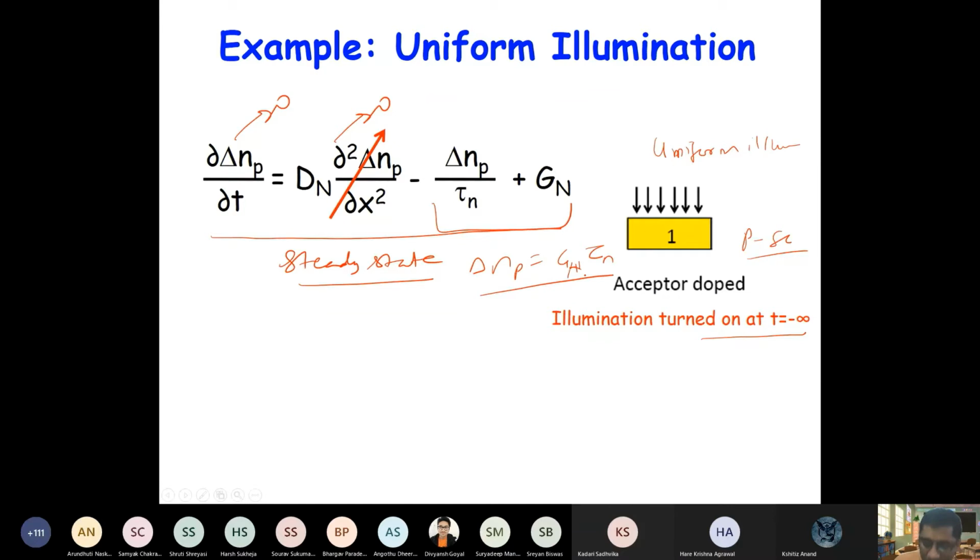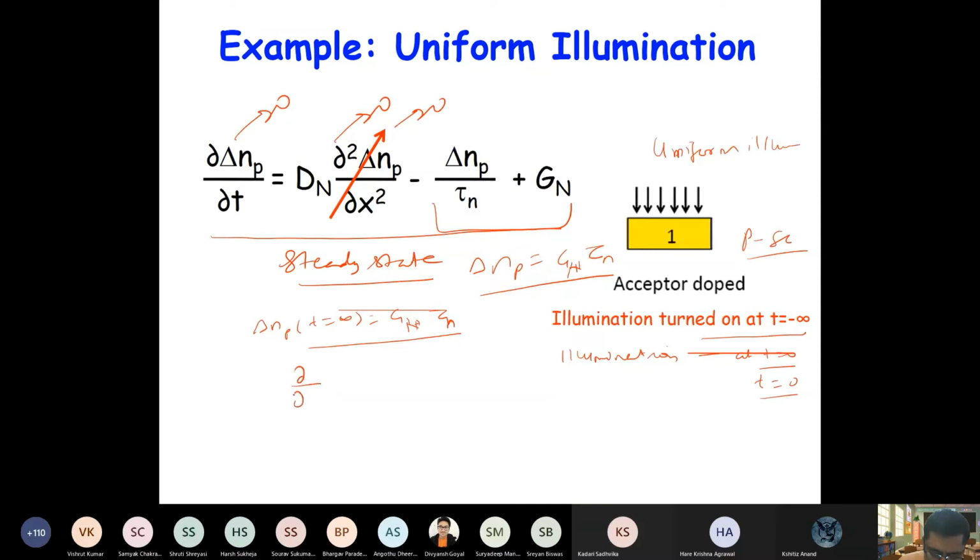Correct? Now let's say illumination is turned on at t equal to 0. That means delta n at t equal to infinity will be G n tau n, right? And of course it is uniformly doped, so this term will still be 0.